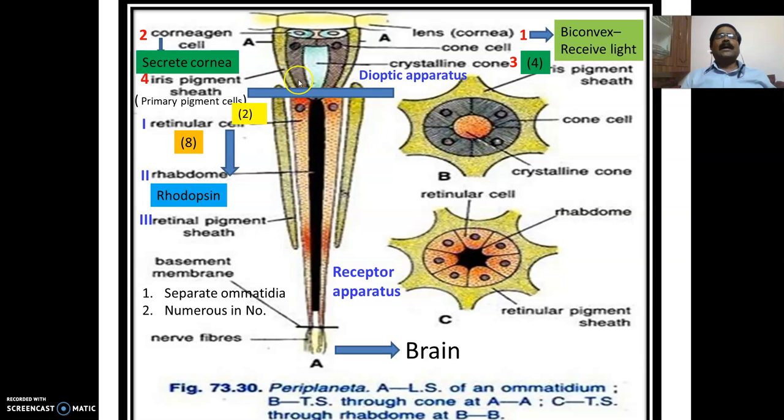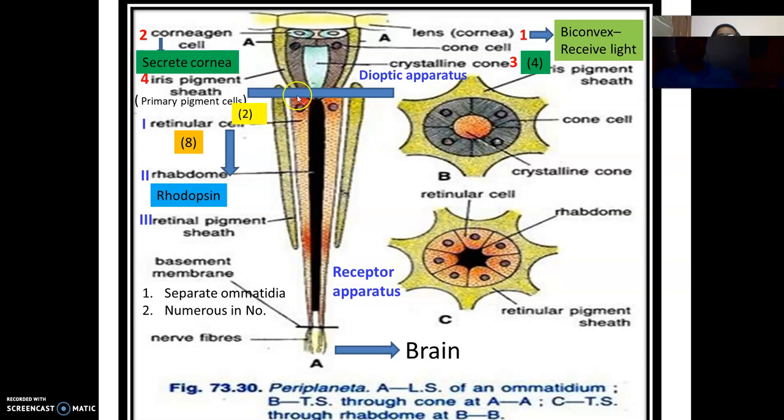And all these crystalline cone cells extend forward and finally end with the nerve fibers. These nerve fibers are associated with the central nervous system, with the brain, and from the brain it receives the impulses. This is in brief about the structure of the ommatidia.